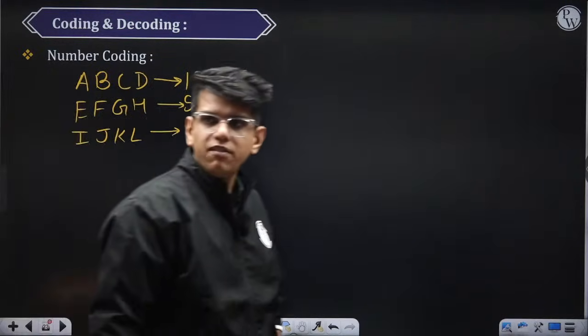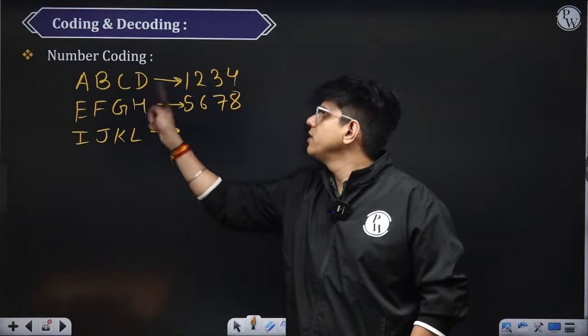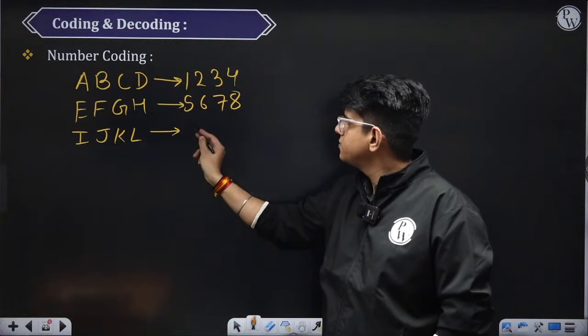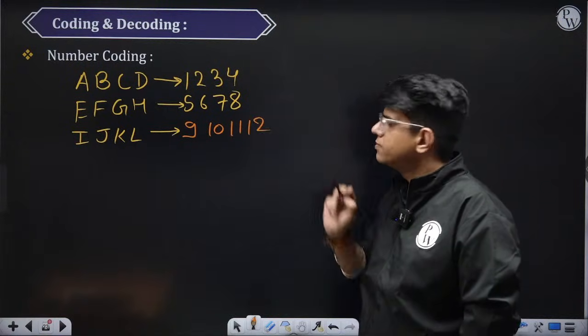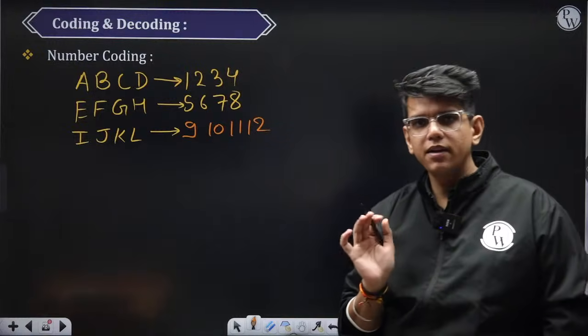Nine, 10, 11, 12. What they have done is, alphabetical position of A is 1, so 1, B is 2, 2, C is 3, 4. So what will be the code for this? 9, 10, 11 and 12. Okay, understood? Simple part, right?